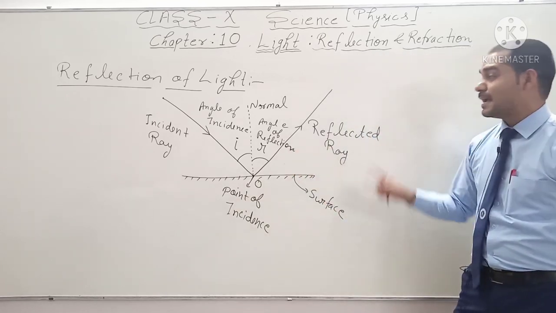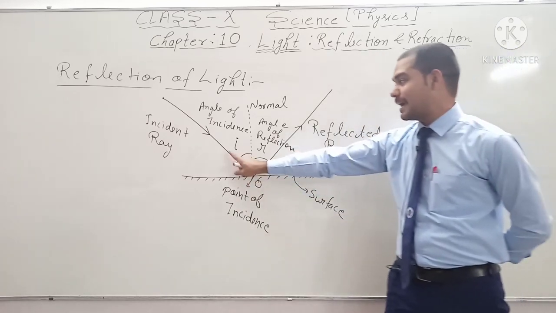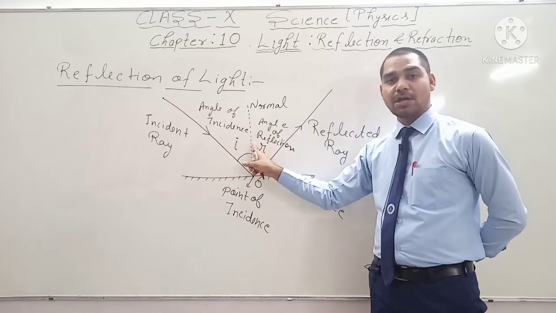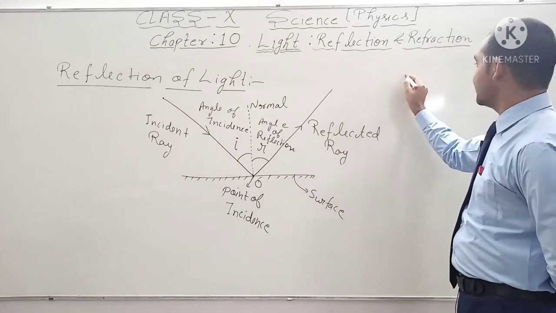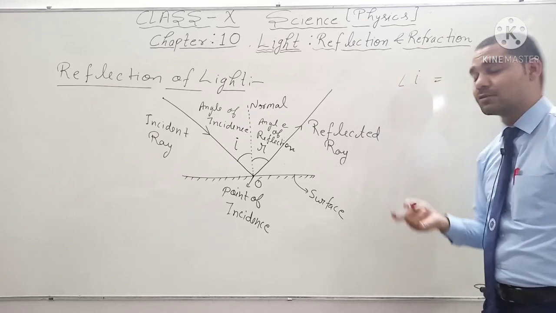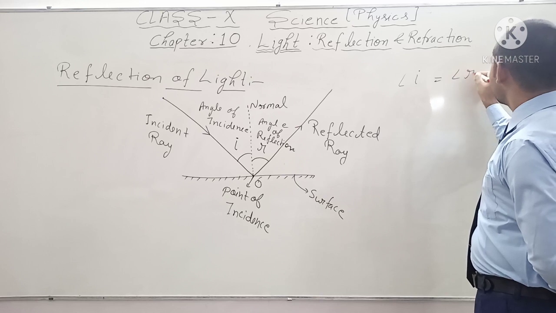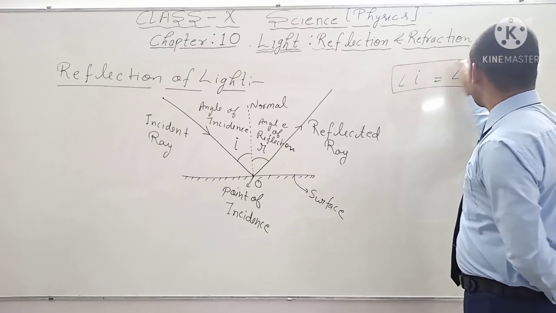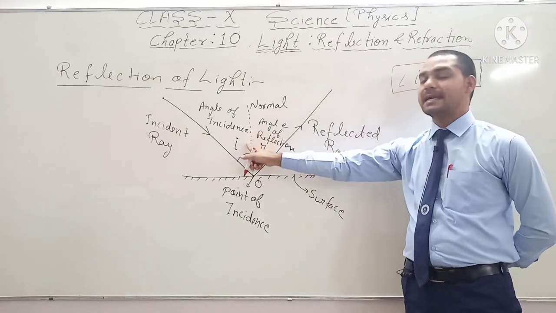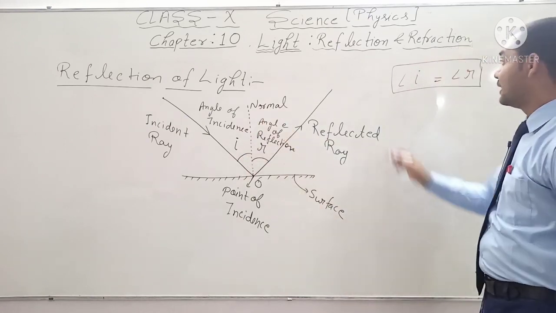And the second one is the angle of incidence. The angle between the incident ray and the normal is known as the angle of incidence. The angle of incidence is always equal to the angle of reflection. What is the angle of reflection? The angle between the reflected ray and the normal is known as the angle of reflection.